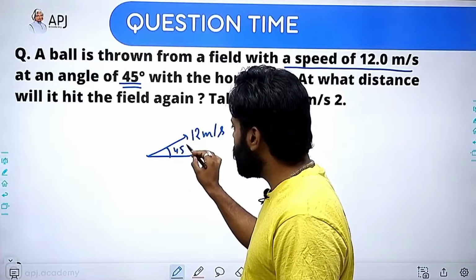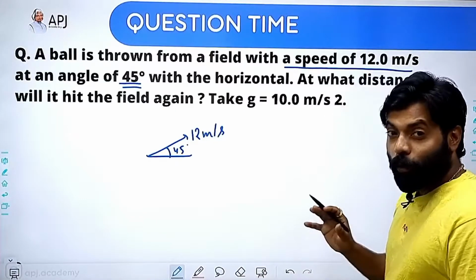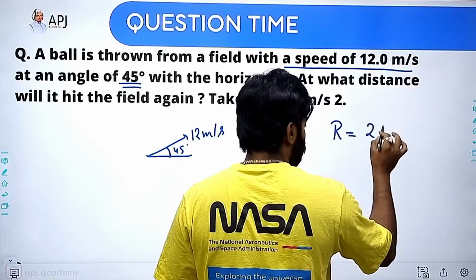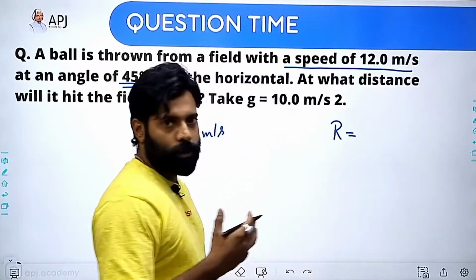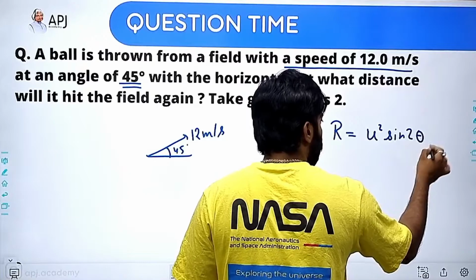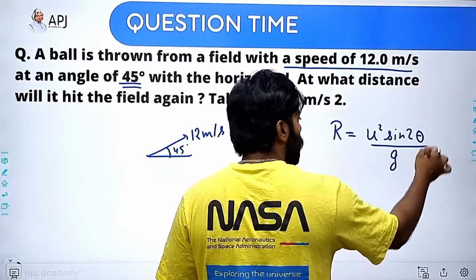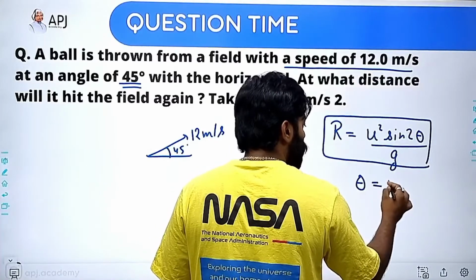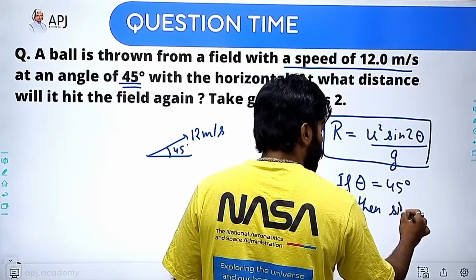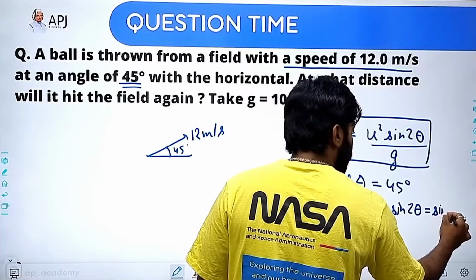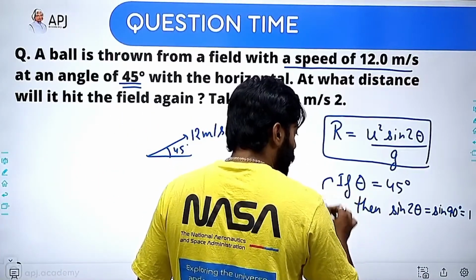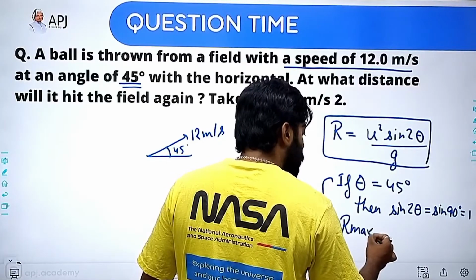This 45 degree angle is very important. Why? Because whenever we have this angle, I already told you that we have range as u square sine 2 theta divided by g. So this is the formula of range. And when theta is equal to 45 degree, sine 2 theta will become sine 90 degree, and sine 90 degree is equal to 1. So this value will be maximum. So at this point we have R max, meaning the range is maximum.